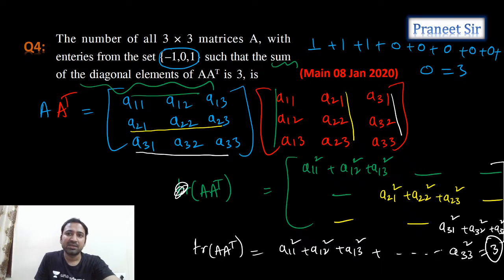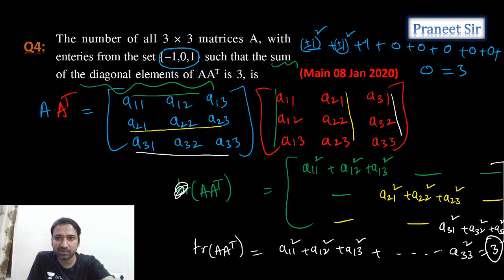So that means 6 entries should be 0 and the remaining 3 entries can be either +1 or -1. Why? Because for +1 or -1, the whole square gives +1 only. Here also plus or minus 1 whole square, here also. Clear? So our aim is to select any 6 elements and make them 0.